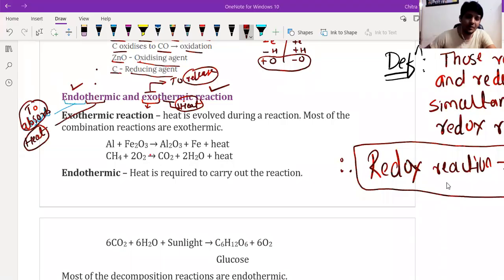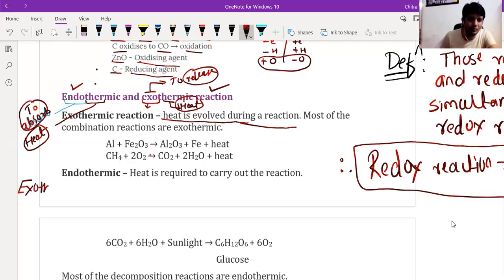Yes, sir. Okay. So here we have exothermic reactions. See, those chemical reactions in which heat is evolved, or you can say released, during the reaction are called exothermic reactions. So will that definition do, or do you want me to write another definition for this? Okay, I'm going to write it over here.